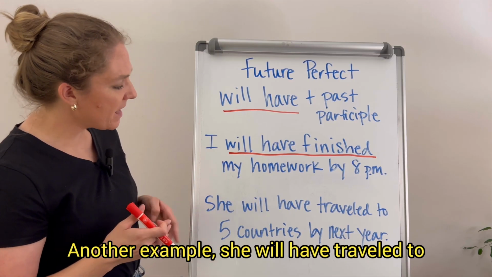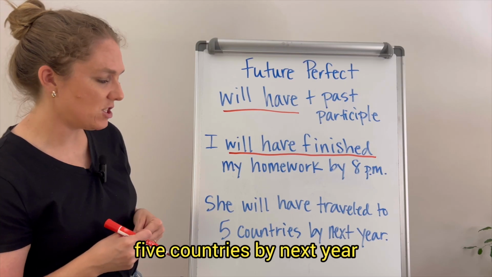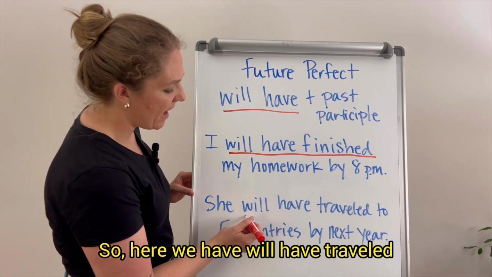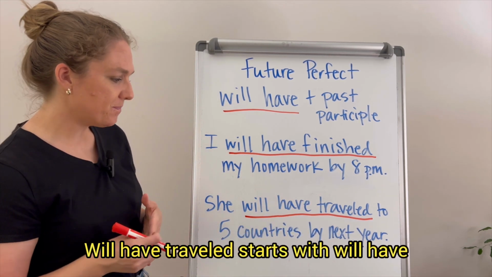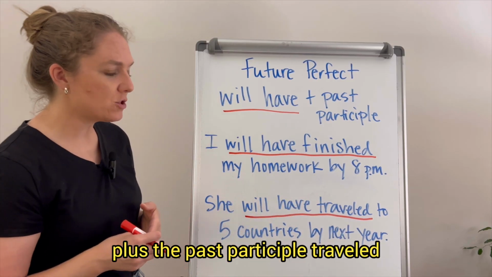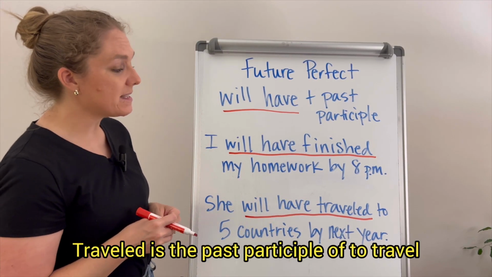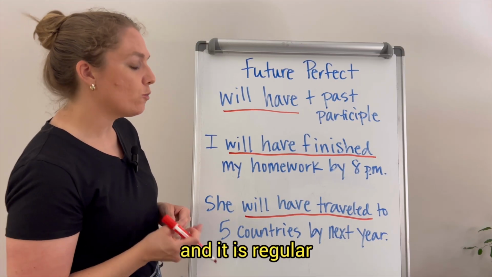Another example, she will have traveled to 5 countries by next year. So here we have will have traveled. Will have traveled starts with will have plus the past participle traveled. Traveled is the past participle of to travel, and it is regular also.